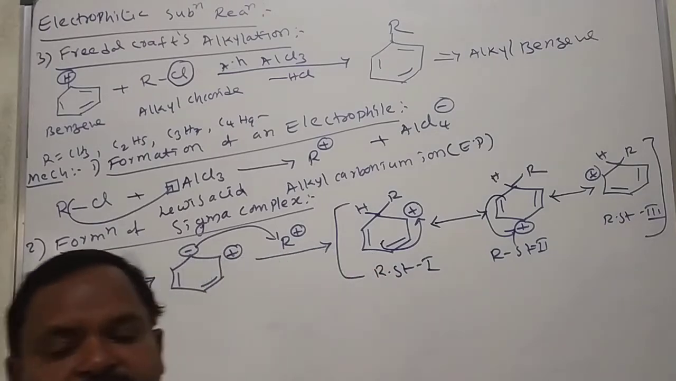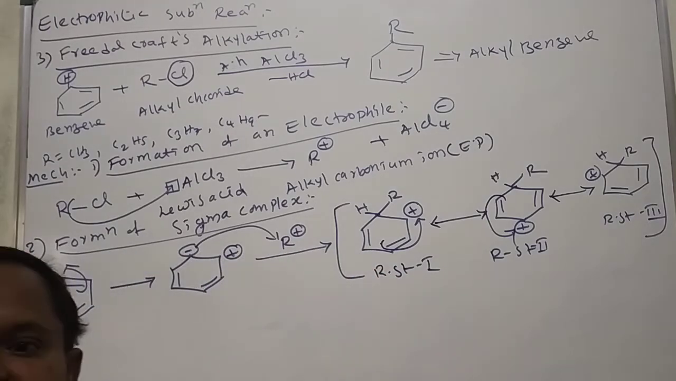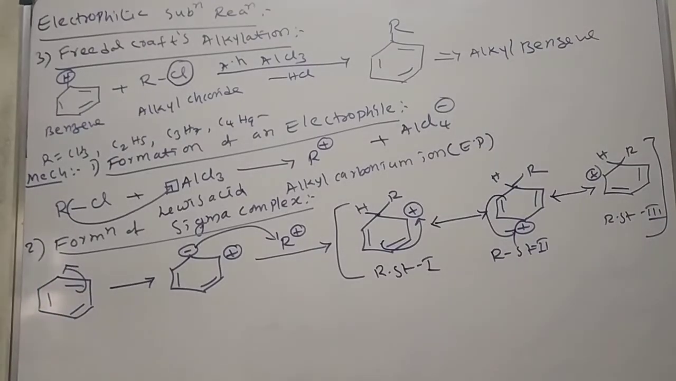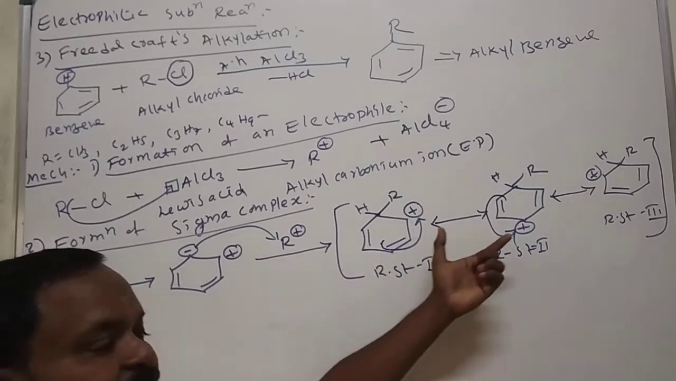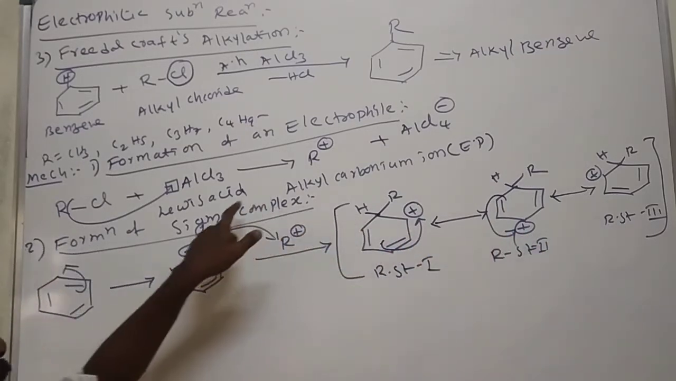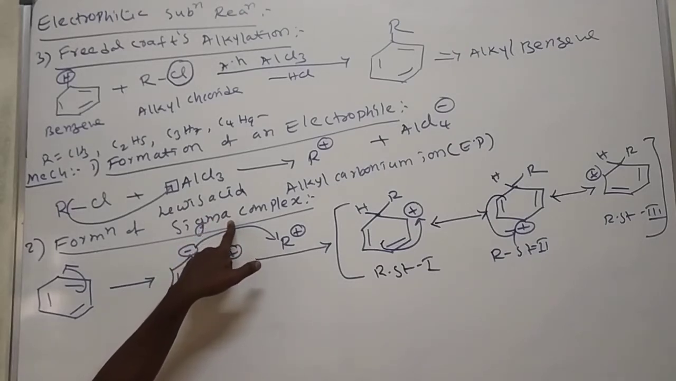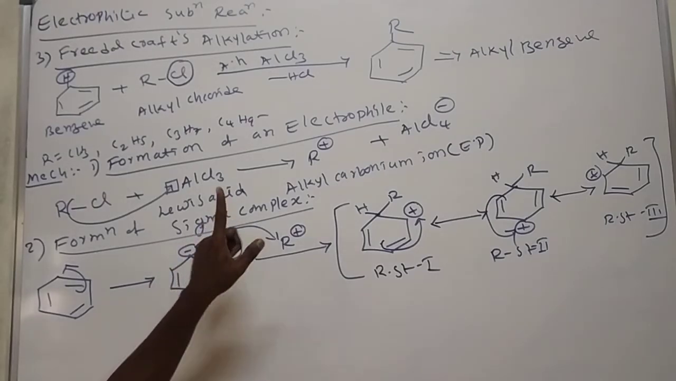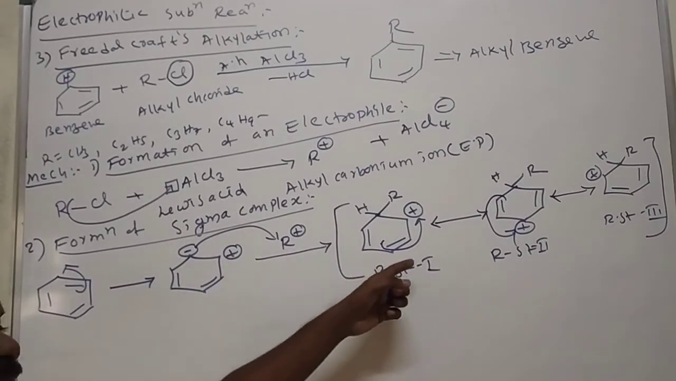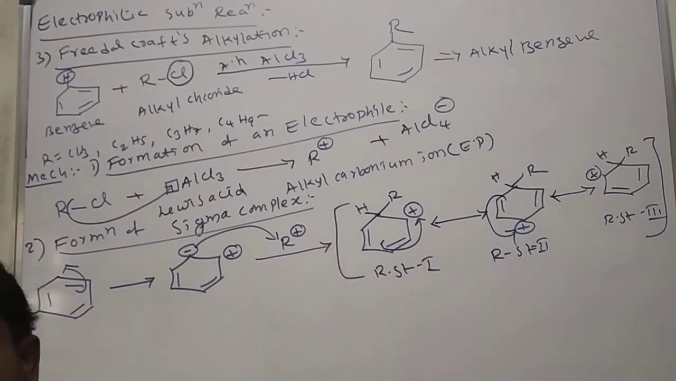Why does it involve resonance? For stability. If any molecule is involved in resonance, it gets more and more stability. That's why it involves resonance. The mixture of these three resonance structures, 1, 2, 3, we call the sigma complex. The alkyl group attacked, and this resonance structure gets stabilized.